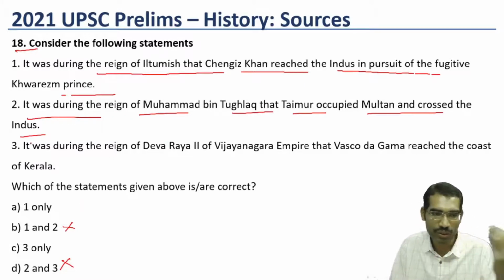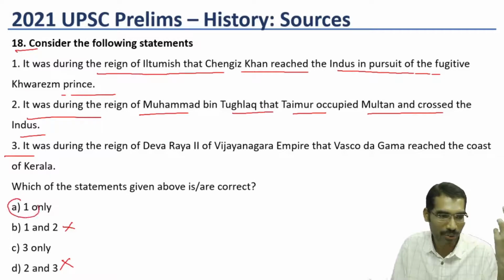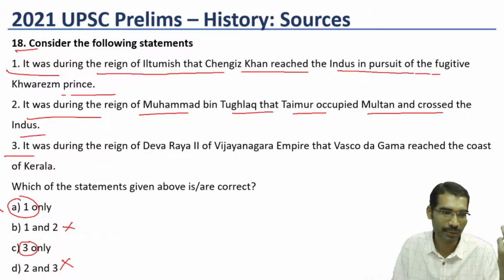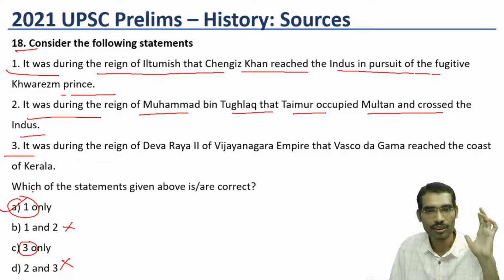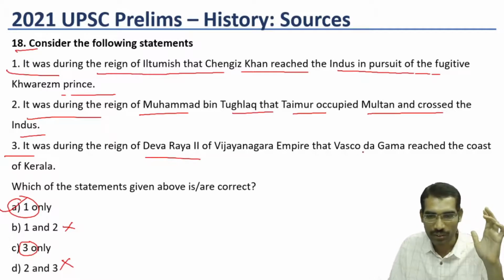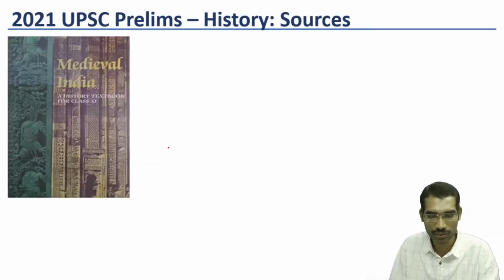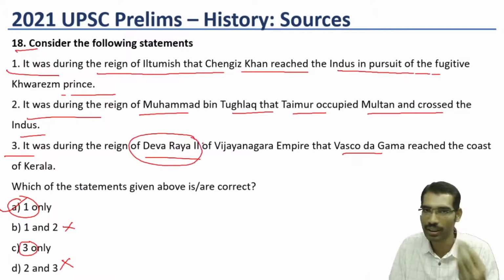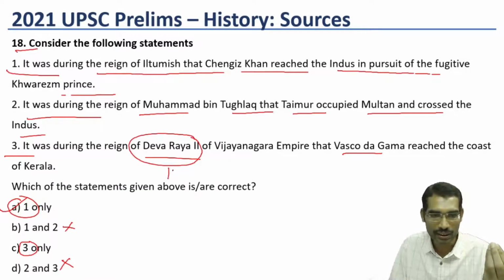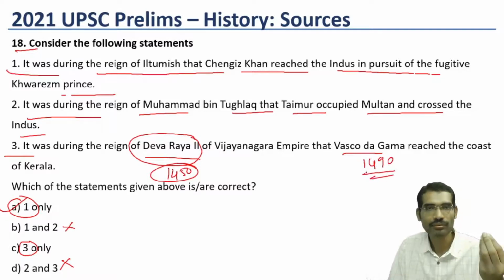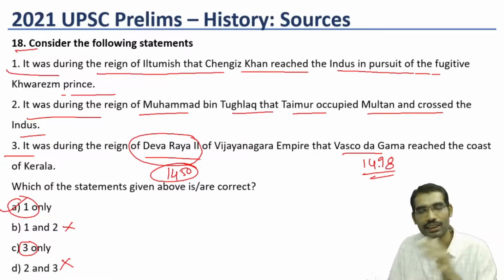Even if we do not know about the third statement, here the only options are 1 only or 3 only. So it should be either 1 or 3. Those who know this is the right one can make the answer right. Even if we do not know whether Vasco da Gama came during Devaraya II or not, in this book itself you can find the Devaraya II time period. He is in the 1450s. Vasco da Gama came in the 1490s, nearly 1498 he reached.